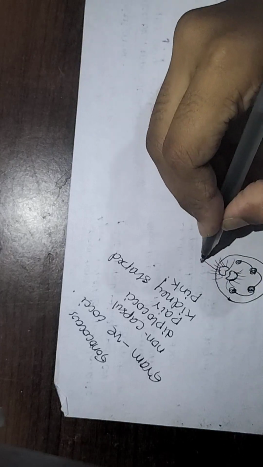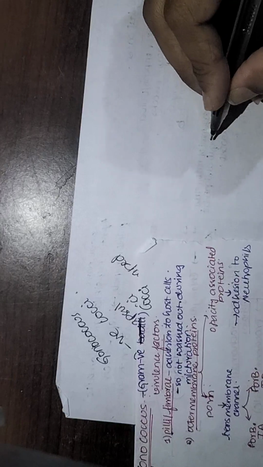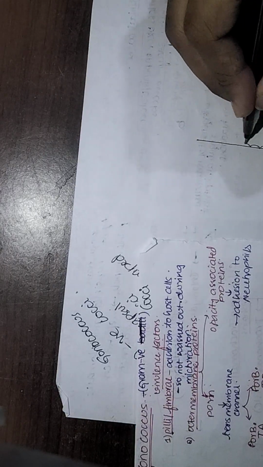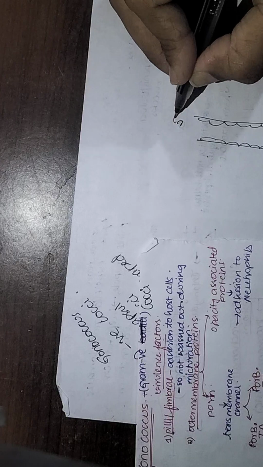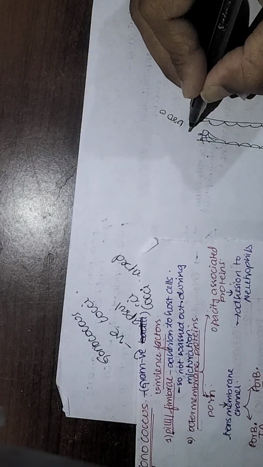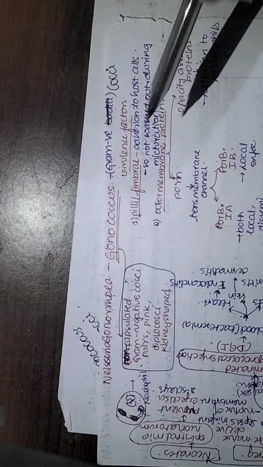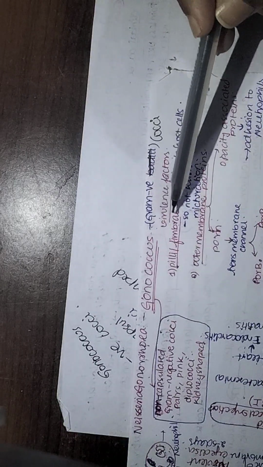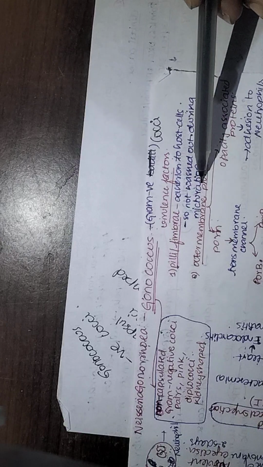This pili is an important virulence factor because it keeps attaching to the urethral and other uroepithelium, so that during urination, during the outflow, it doesn't flush out. It helps in adhesion to the host cells, so it does not get washed out during micturition.